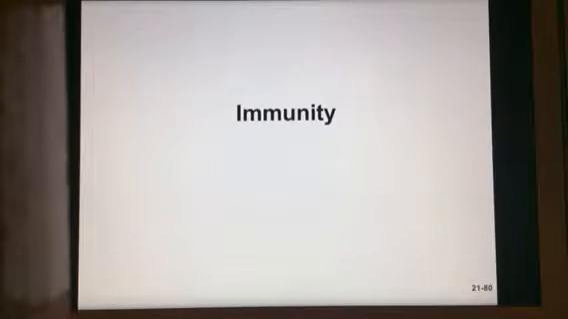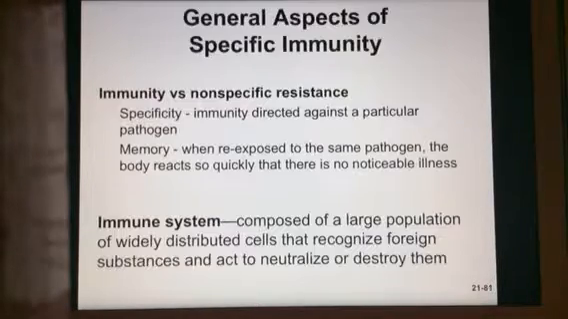Okay, our next video is going to focus on the specific defense or specific resistance, and that is going to focus on immunity. So specific immunity is different than the non-specific resistance that we just talked about because immunity is directed against a particular pathogen. So that's what we mean by specific.